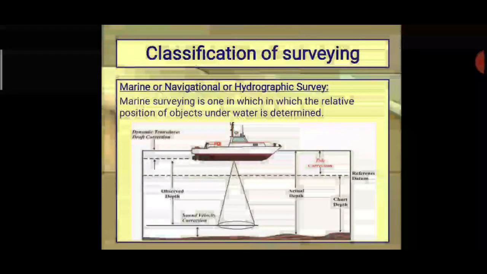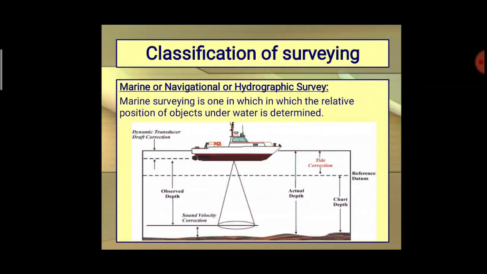Next one, marine or navigational or hydrographic surveying. Here we are determining or measuring the distance under water. That is why it is known as marine surveying. We need to determine the position of some other relative objects under the water. If you are determining under the water, then it is known as marine or navigational or hydrographic surveying.